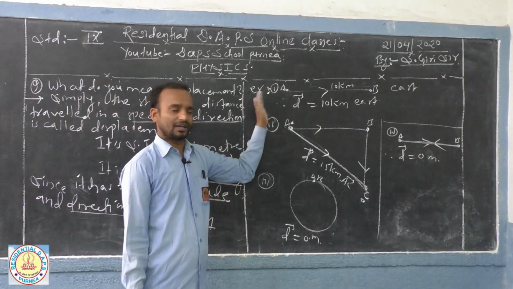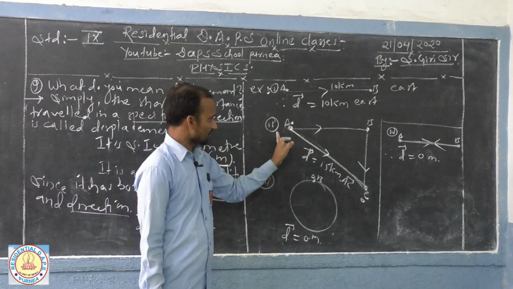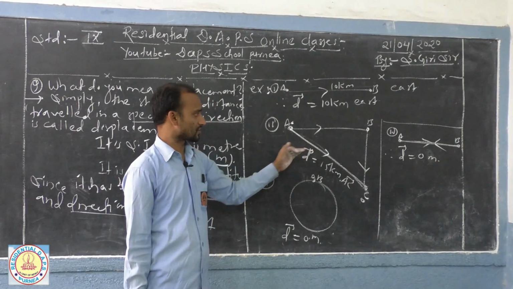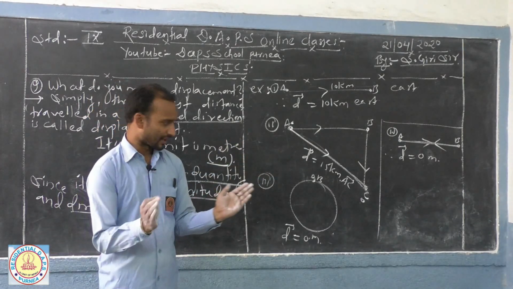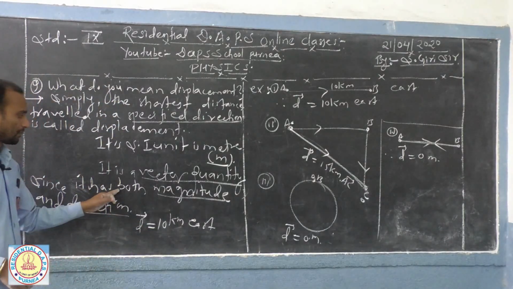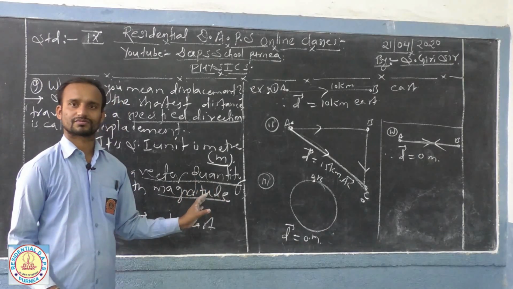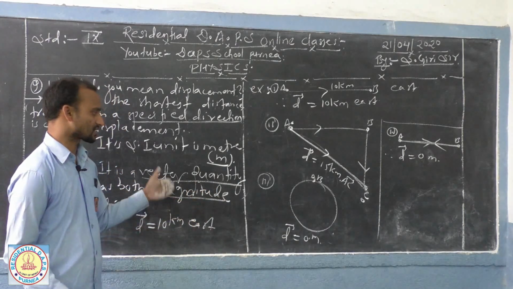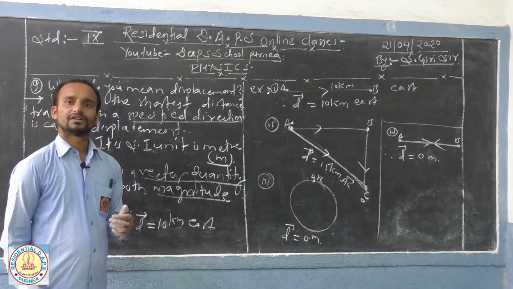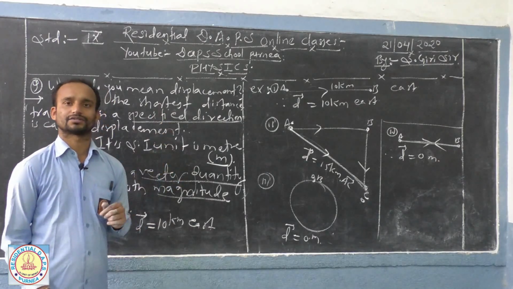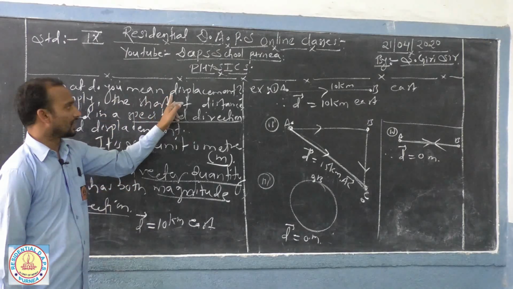Some questions may be asked among these cases. Suppose if it is given in these cases to calculate the displacement, then you have to calculate in this way, and calculate the distance traveled. Here is the major difference. While you mention the displacement, you have to mention the direction, and it takes the shortest distance between the initial and the final point. But distance covered is a scalar quantity. It does not depend on the direction, and you have to take the entire length. So you can write the difference between the distance covered and the displacement.